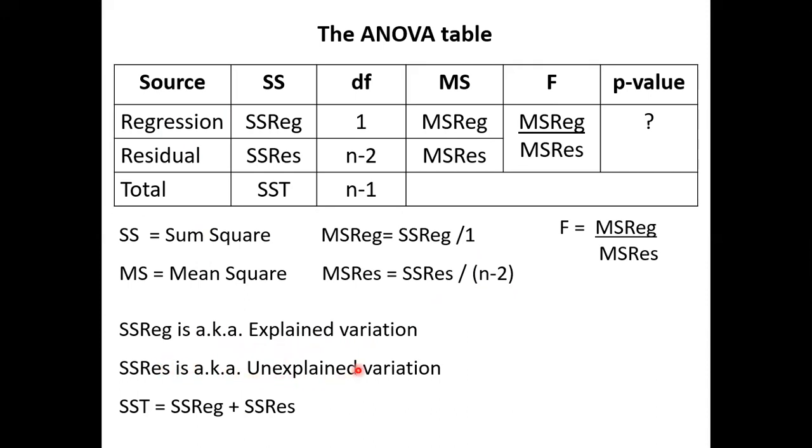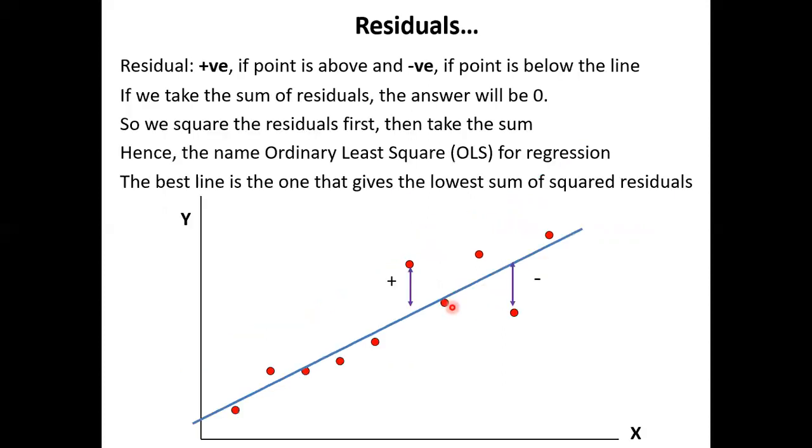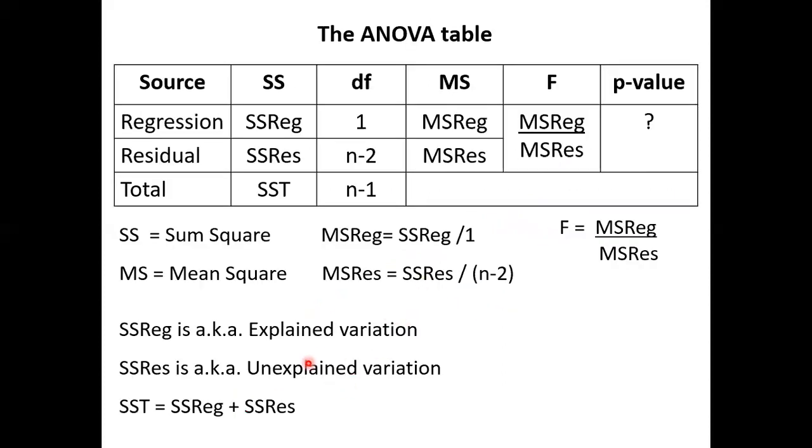Residual is the known unexplained. It's not asking why the dots are not sitting on the line. I say I cannot explain it because of data characteristics. Then what we cannot explain is known as unexplained variation. So the SS residual is also known as unexplained variation.